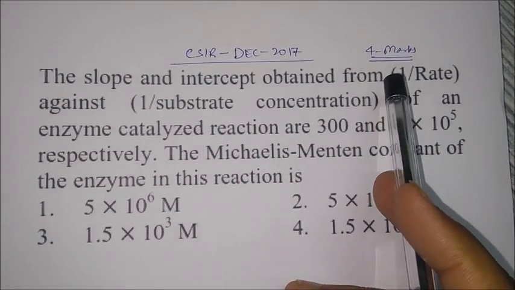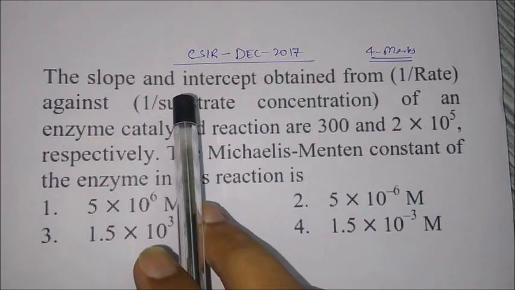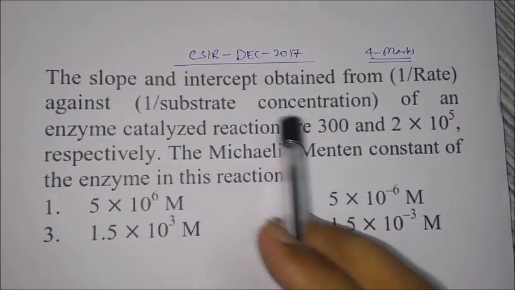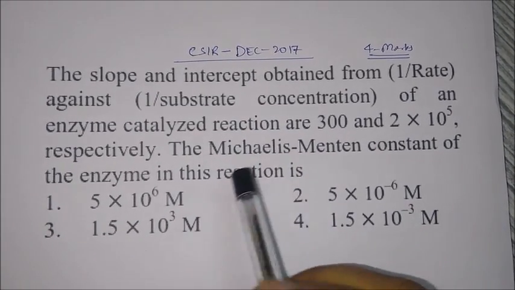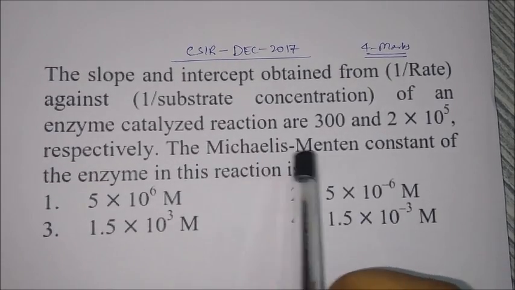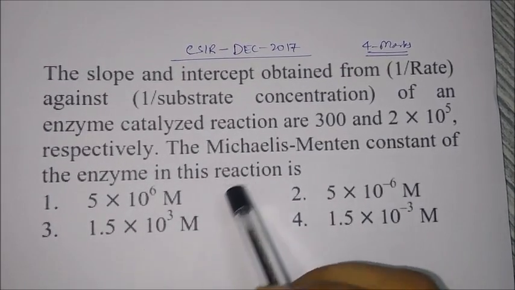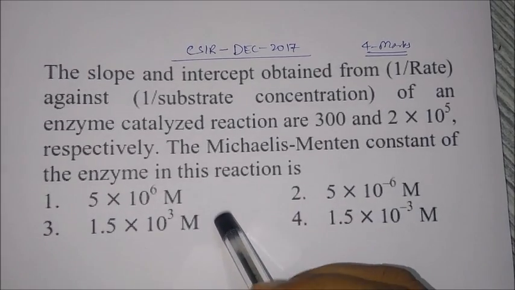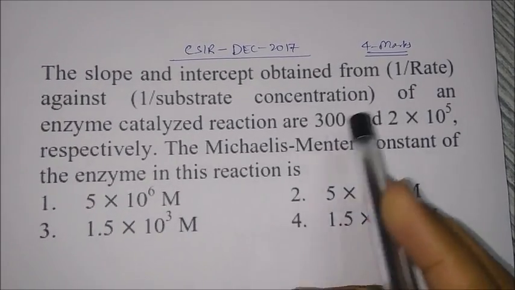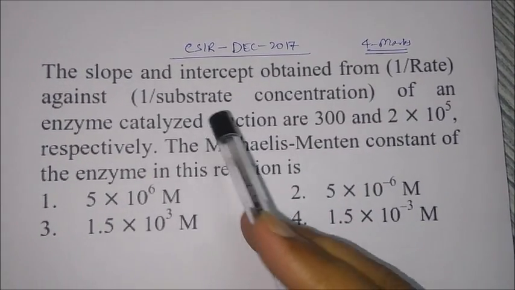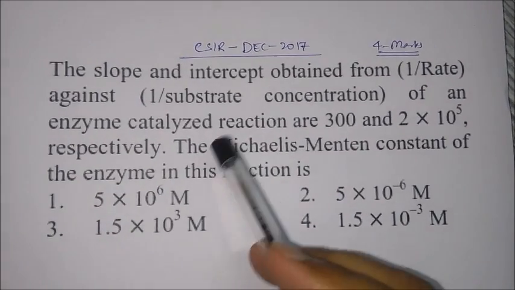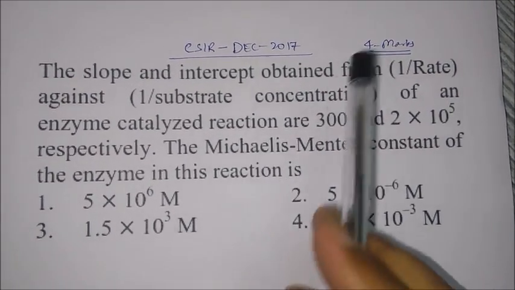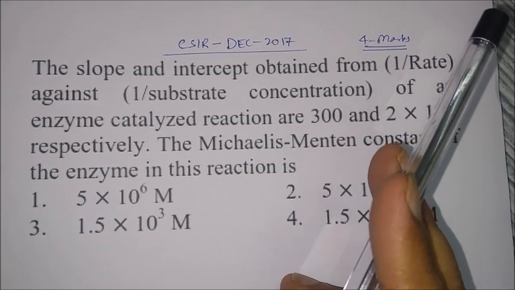Just write it in the form that 1 by rate comes out to be 1 by substrate concentration, and then the rest of the things you will get yourself. The slope and all you will get from equating it against the equation of a straight line, that is y equals mx plus c. On the y axis you will have 1 by rate, on the x axis you will have 1 by substrate concentration. If you don't understand it and are not able to solve it, I'm giving you a link to go and watch there.